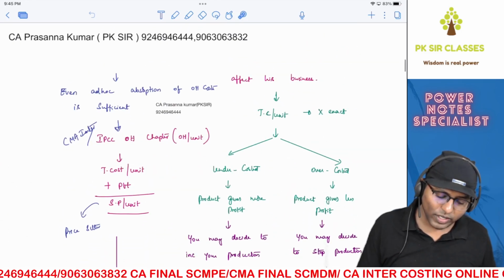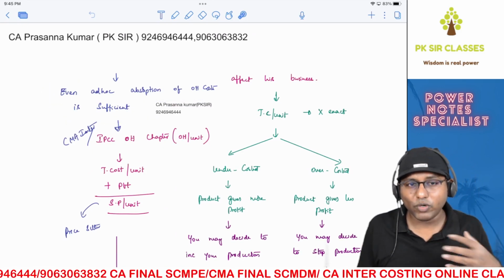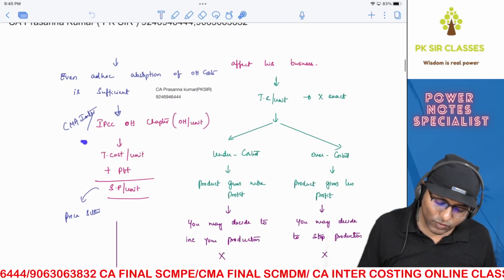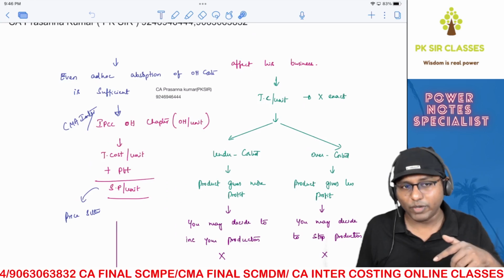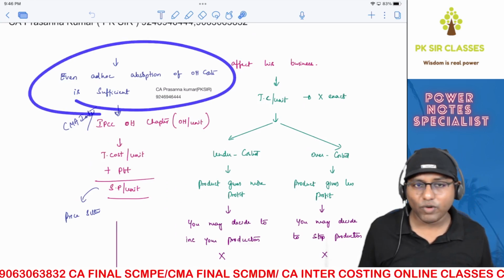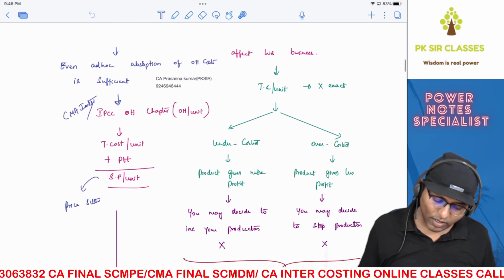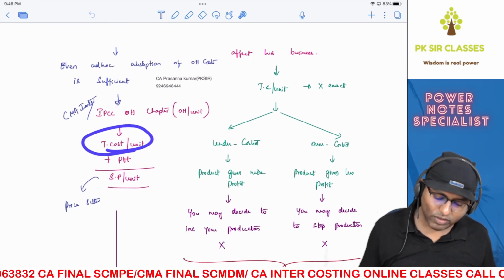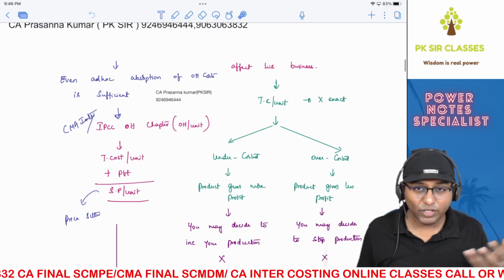So even ad hoc absorption of overheads was sufficient. Ad hoc means a blind way of absorbing overheads. This is what you are doing in your IPCC overhead chapter when you calculate overhead cost per unit. You are going with the ad hoc method of absorption. It is not a perfect method of absorbing overheads. But whatever the way, ultimately you calculate total cost per unit and fix your selling price based on the presumption that you are a price setter, which I told you already.